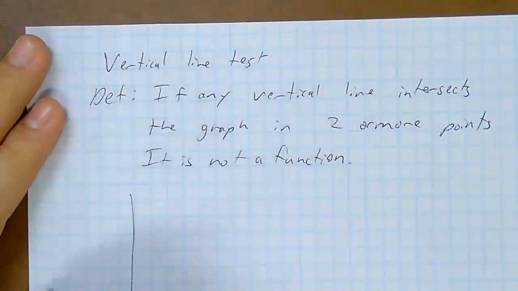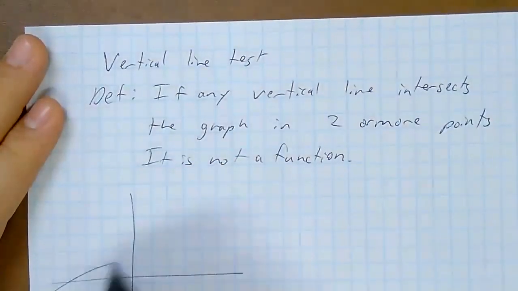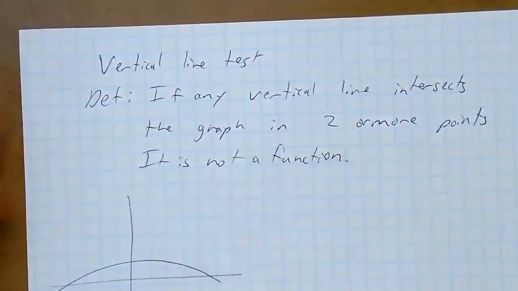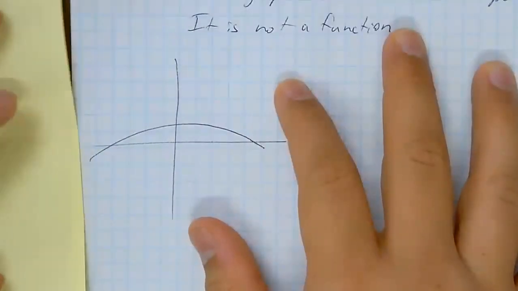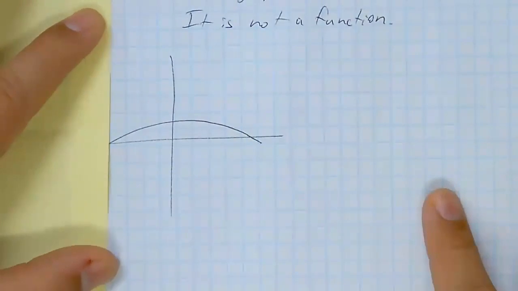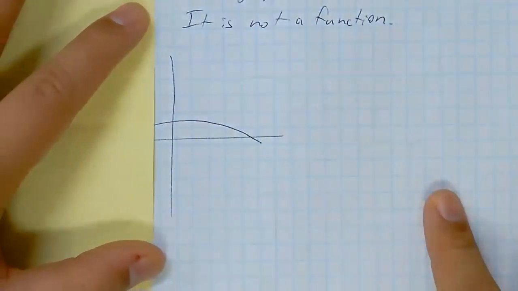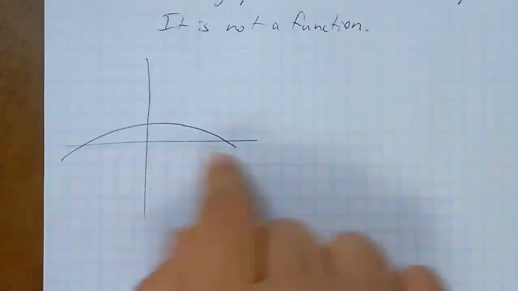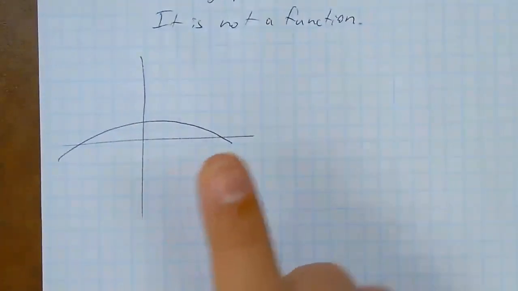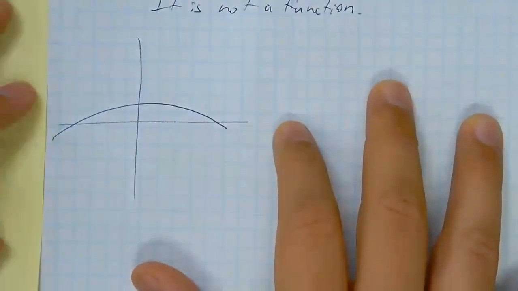Let's take a look at a couple different graphs. Start with a pretty basic curve here. Now, as a vertical line, I'm just going to use the back of this Post-it. We're going to use the Post-it to represent basically all vertical lines. Just by moving it over, we can see all the vertical lines. Something to take note of is that our axes do not count. Instead, we're just looking at this curve.